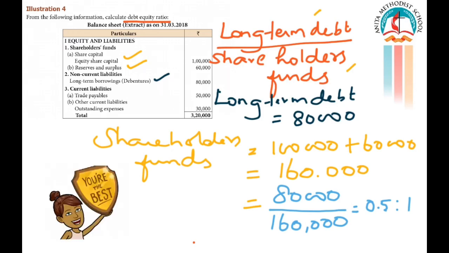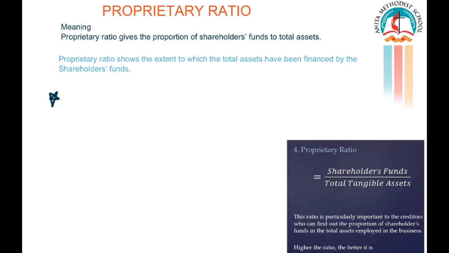You are the best. The next ratio is proprietary ratio. What is the meaning of proprietary ratio? Proprietary ratio gives the proportion of shareholders' funds to total assets. Proprietary ratio shows the extent to which the total assets have been financed by the shareholders' funds. Now let us see the formula for proprietary ratio.